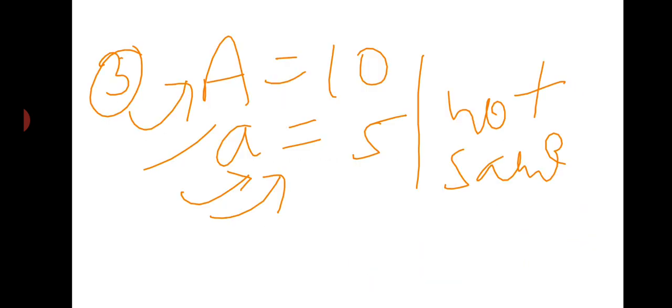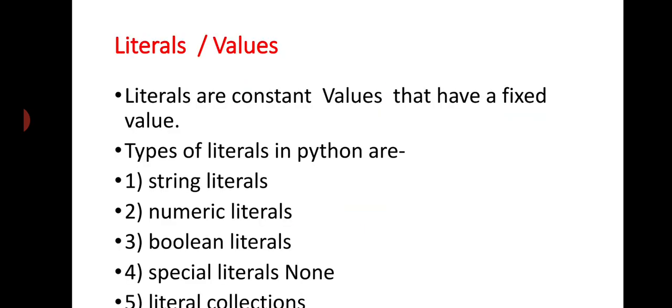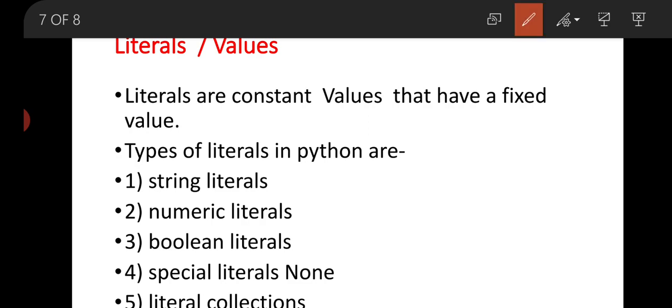Now the next topic is literals or values. Literals are constant values that have a fixed value. There are types of literals in Python: string literals, numeric literals, boolean literals, special literals such as None, and literal collections.